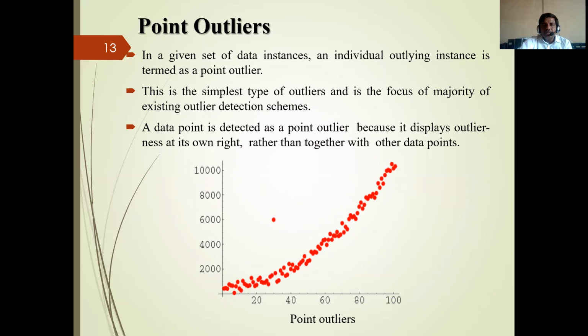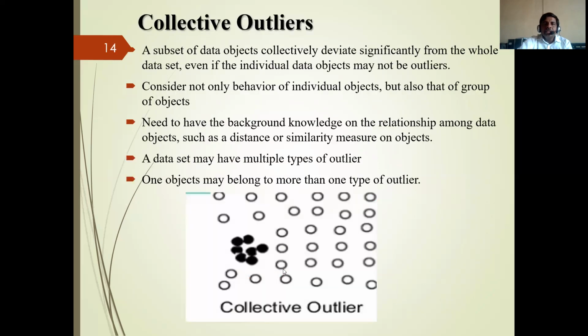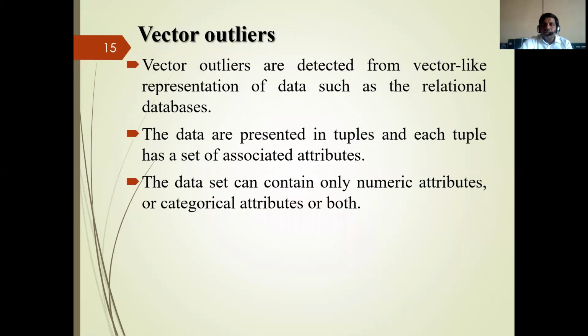The point outlier is shown in the figure below. One point that is approximately 40 above the normal range, and this point is known as a point outlier. Then second, collective outlier, that is a combination of many outliers, or a number of points that are beyond the regular data points, known as collective outliers.